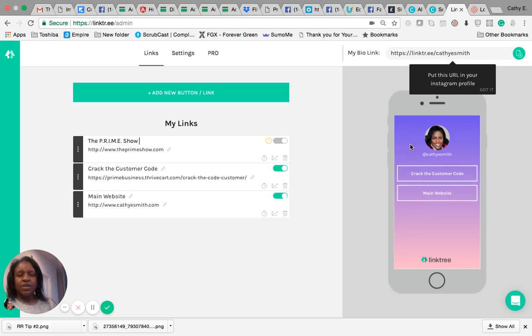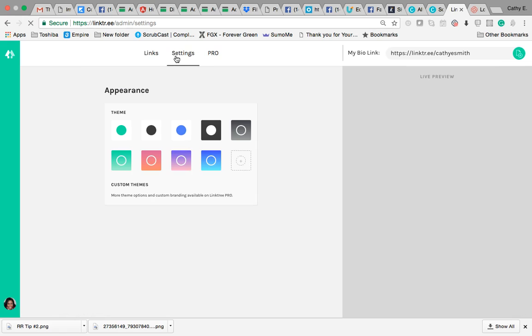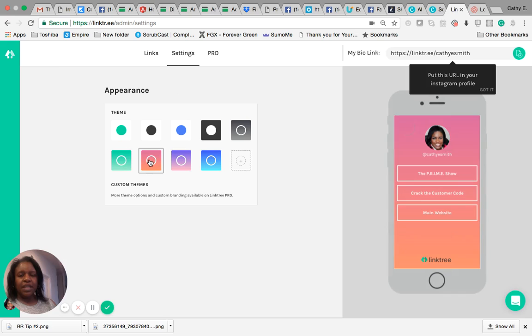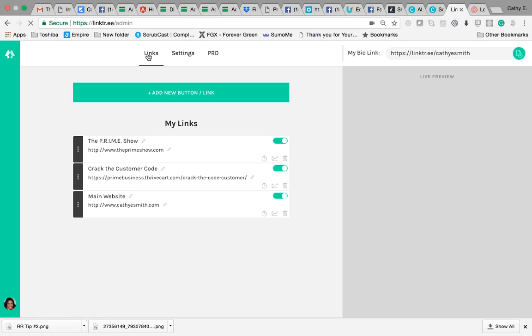So this Linktree tool will allow you to change the background color of the website links. Originally I had green, which is Linktree green, but I chose this color because my new website, Cathy E. Smith, has the ombre colors, and either this or this one would actually fall in line with my actual website.